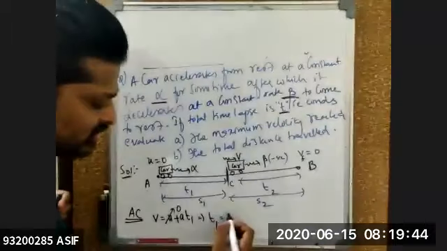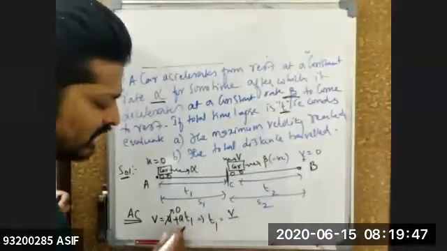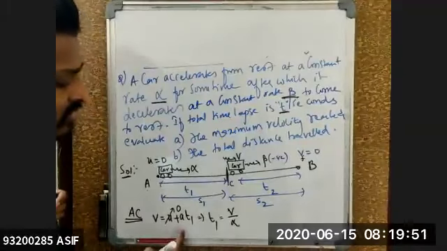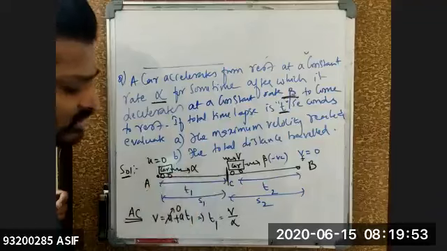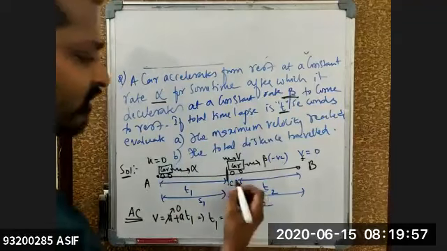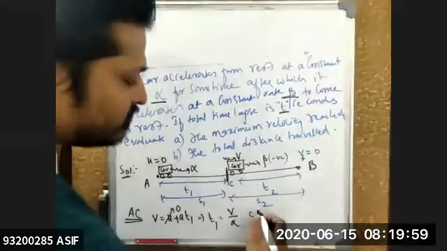So T1 is equal to how much for me? V over A. A value is given how much in the problem? Alpha. This is your acceleration first. So T1 is equal to V by alpha per definition. The same way from C to B.